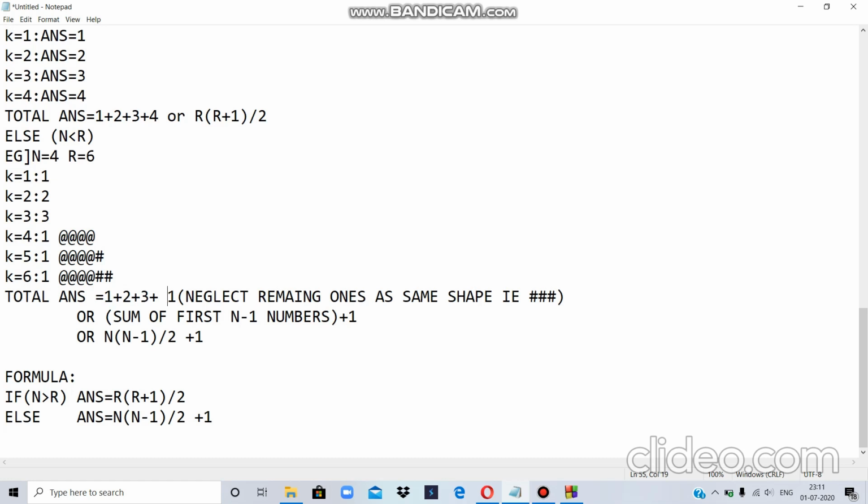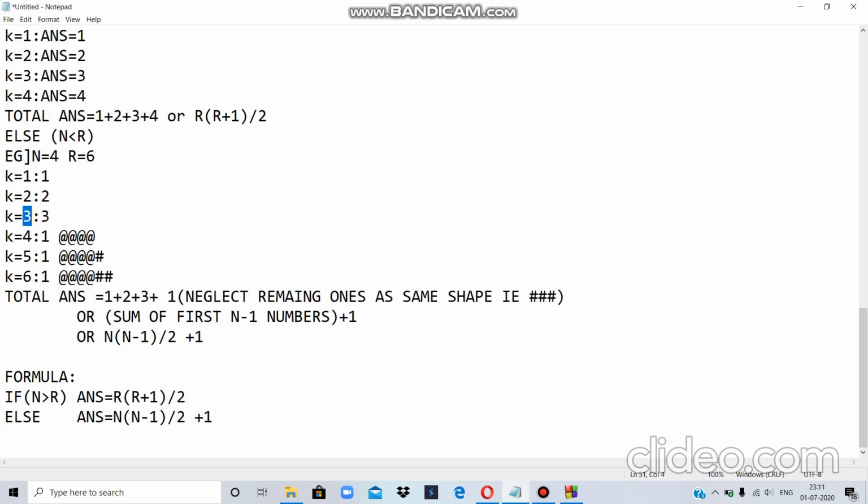Now, I can clearly see that I will get answers greater than 1 only when my N is greater than K. N is 4, so N will be greater than 1, 2 and 3 only. Or simply I can say that N will be greater than K at max N minus 1, and if N is 4, N minus 1 is 3.